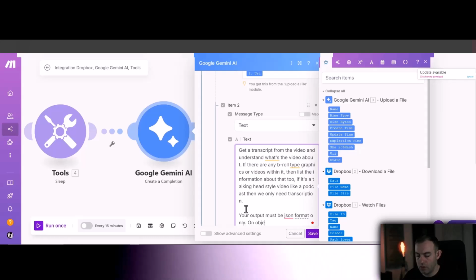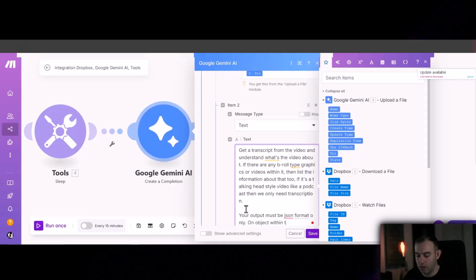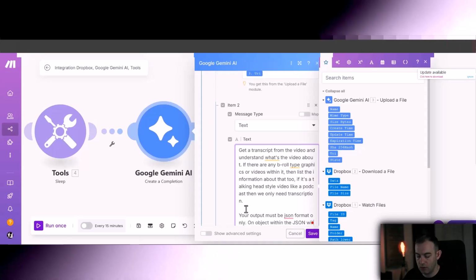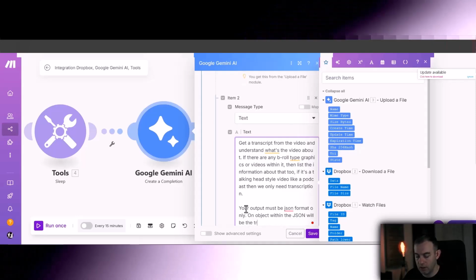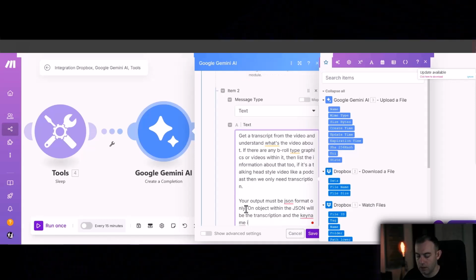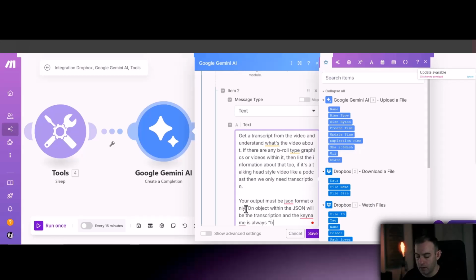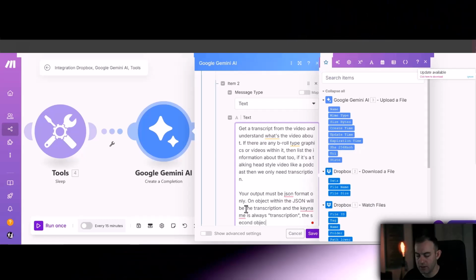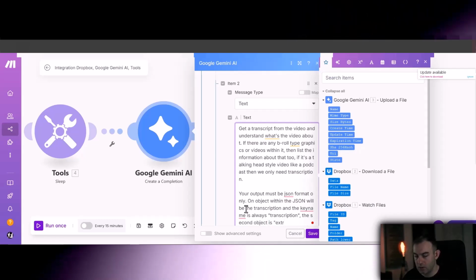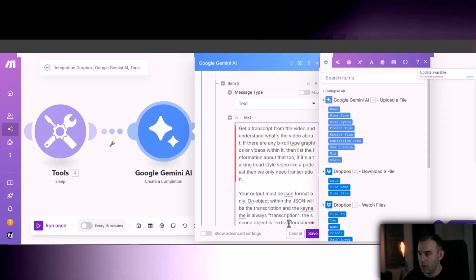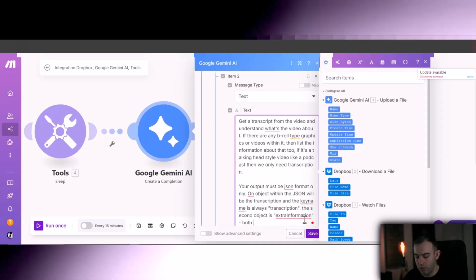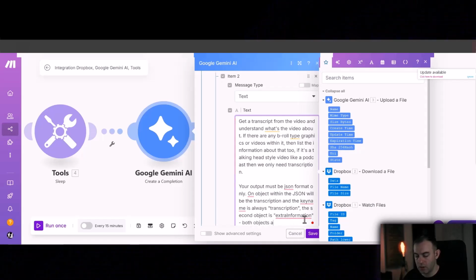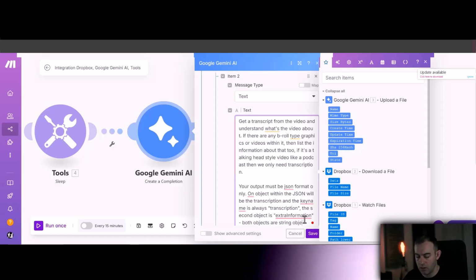Your output must be JSON format only. One object within the JSON will be the description, and the key name is always trans. The second object is extra information. Both objects are string objects.